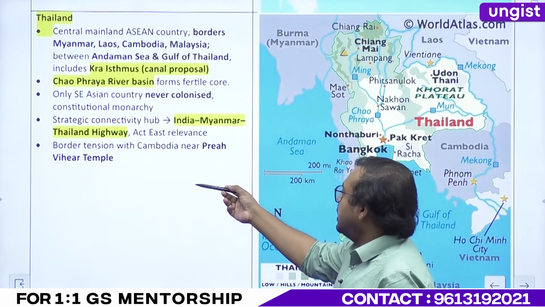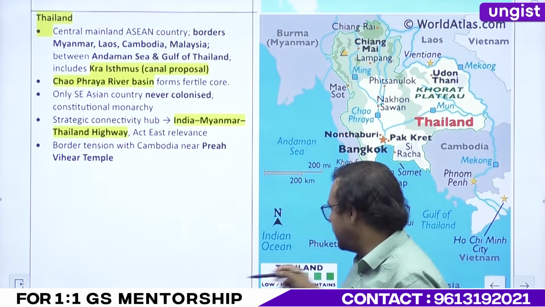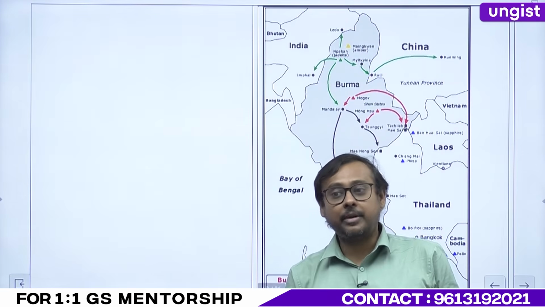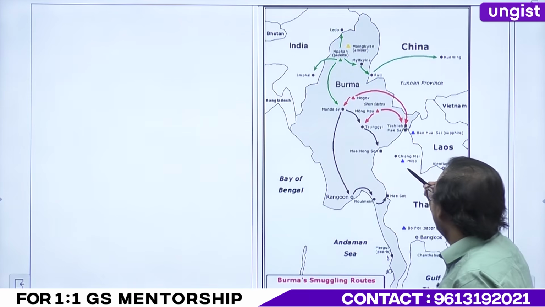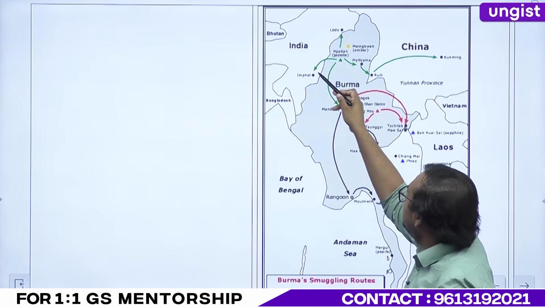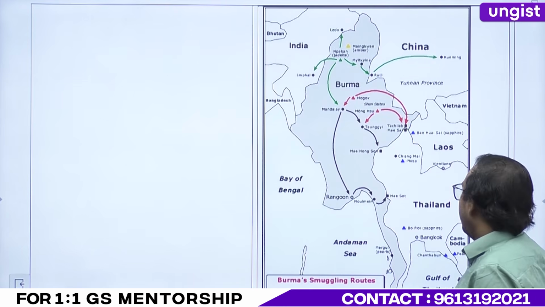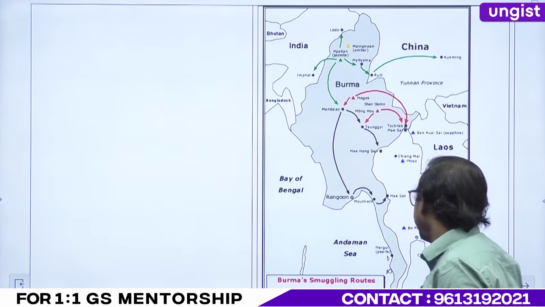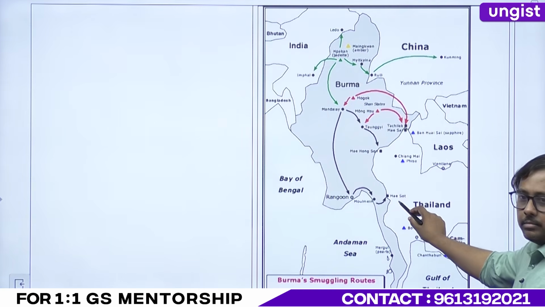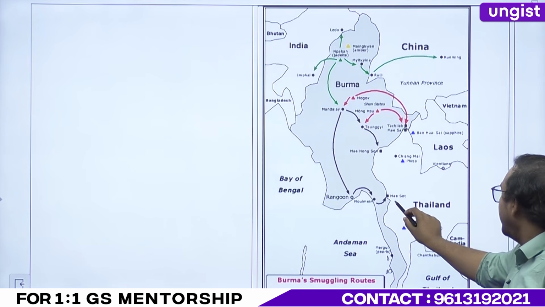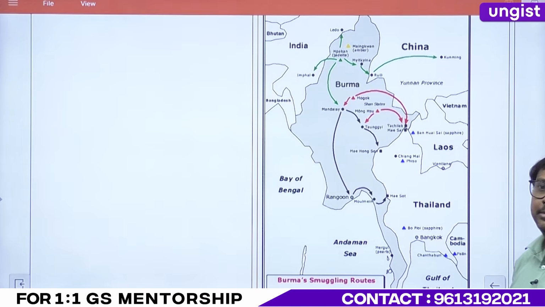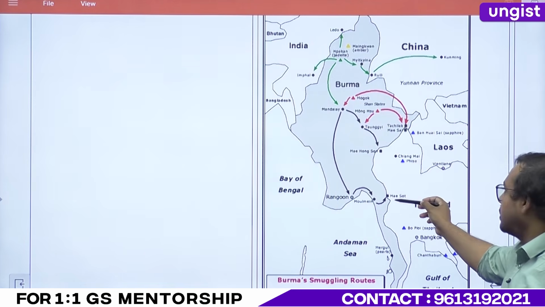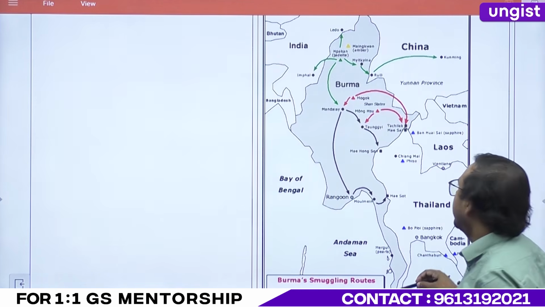Obviously, there is a tension about the Preah Vihear temple. We will discuss the Preah Vihear temple a little. Let's have a look once. Now just see how UPSC has framed the question. From India, Imphal, so from here it is starting, and it is completely land. There is no sea component over here. This is your Mae Sot. UPSC has framed the question with Chiang Mai, but it will be Mae Sot. Clear till here? Okay.